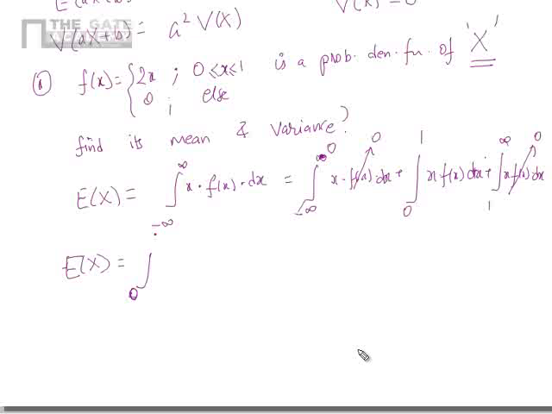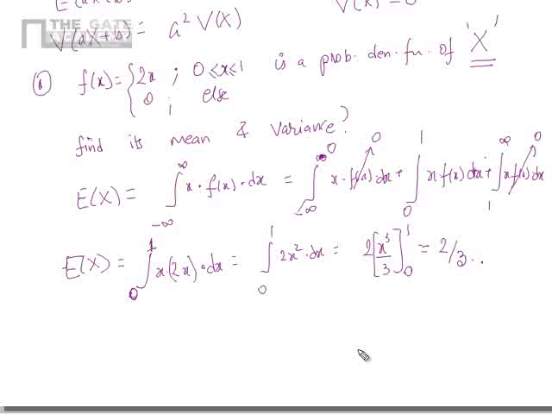So e of x eventually turns out to be the integral from 0 to 1 of x into 2x, which is the value of f of x, dx. If I integrate, I get integral 0 to 1 of 2x square dx. So if I integrate this, I will get 2 into x cube by 3 between the limits 1 and 0. So it becomes 2 by 3. Correct?